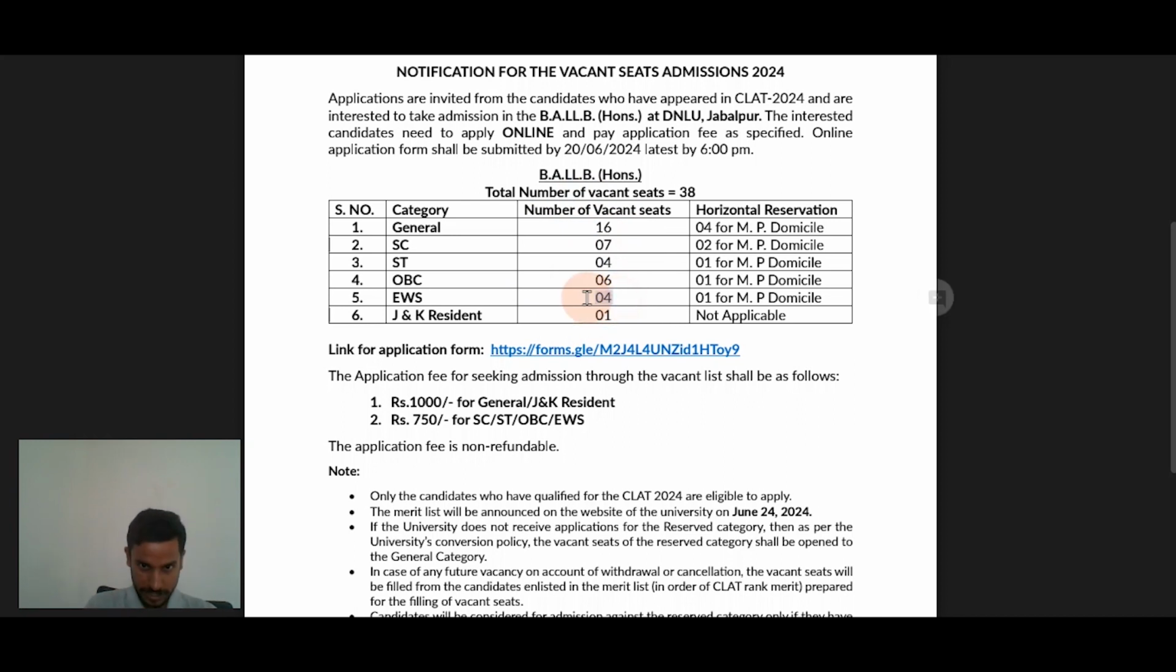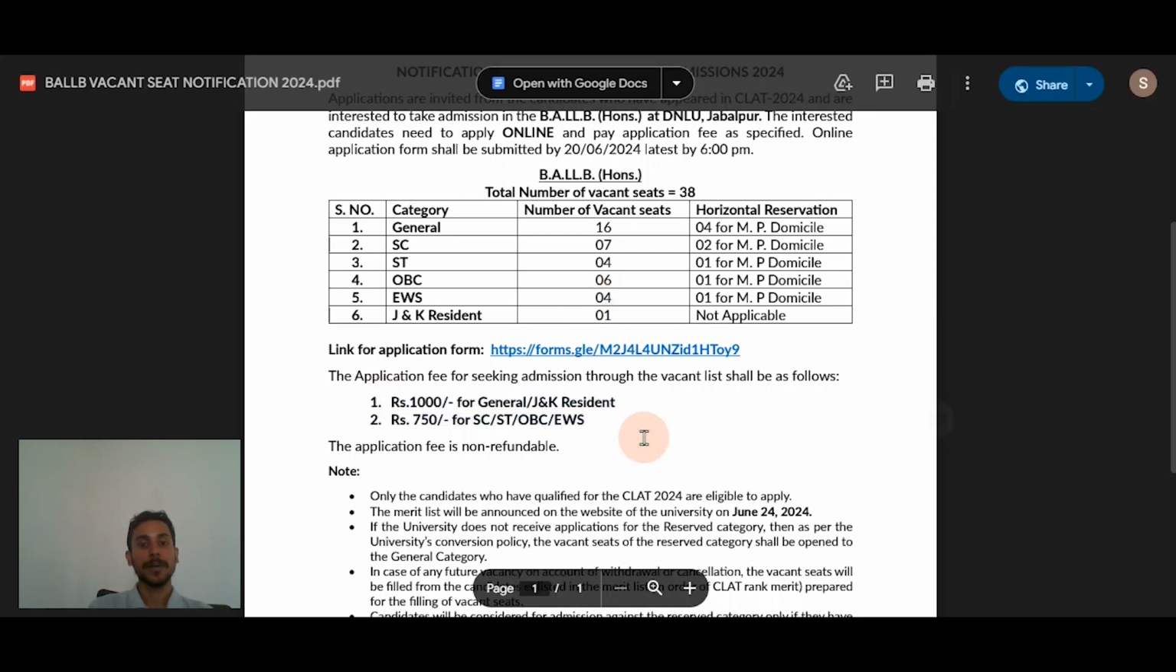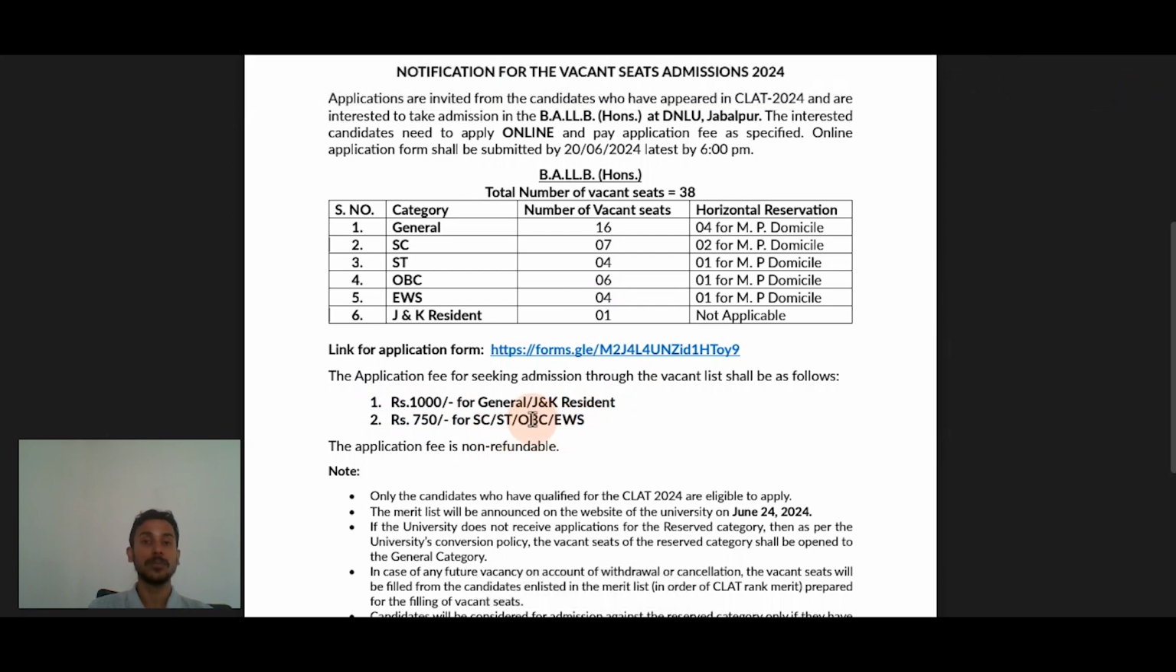Right? Under EWS, if I look at the information provided, 4 seats are available and 1 is for a person having MP domicile. In that case, 3 seats for all India EWS and 1 seat for MP domicile EWS. Right? If we talk about the fee in this regard, those who have applied under SC, ST, OBC or EWS have to pay 750 rupees as a non-refundable deposit, right? Otherwise, you have to pay 1000 rupees.